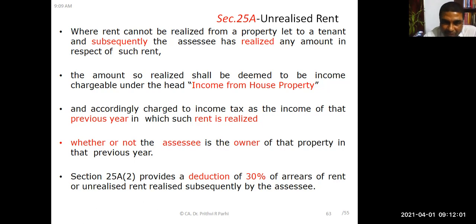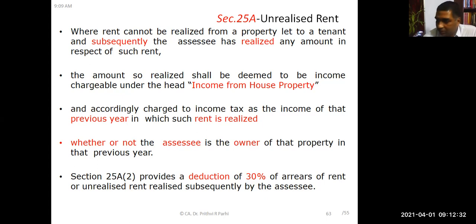When that income is included, a deduction of 30% is allowed, similar to the standard deduction. So section 25A(2) provides a deduction of 30% of arrears of rent or unrealized rent realized subsequently by the assessee. 30% deduction is allowed. Okay, did you understand this concept? Unrealized rent.